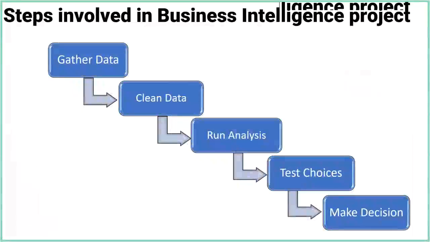And going forward, these are generally the steps involved in business intelligence. We have a 5-step process. The first step is always you gather the data on what business problem you are trying to solve. Then you have to do a cleansing of the data, because all the raw data that you get will not be in the format that you want to use. So you will do some cleaning of the data, then you run some analysis on it.